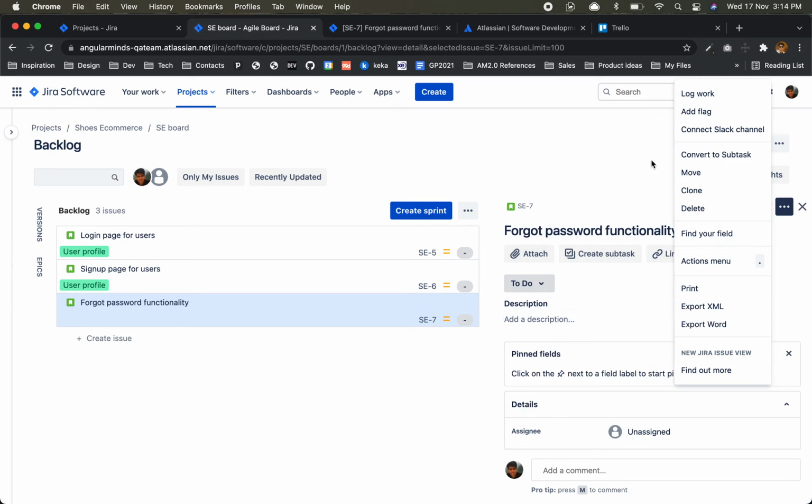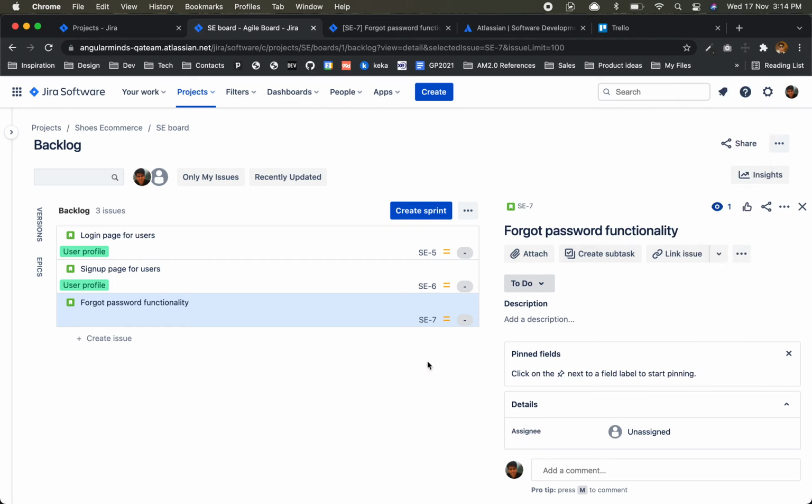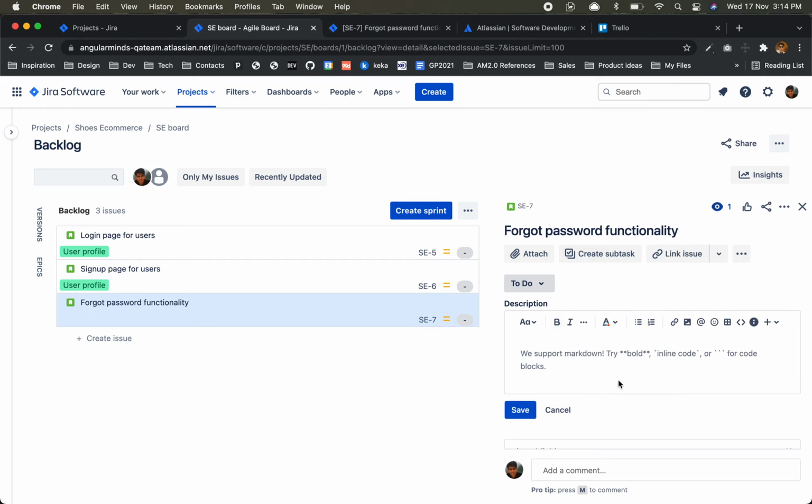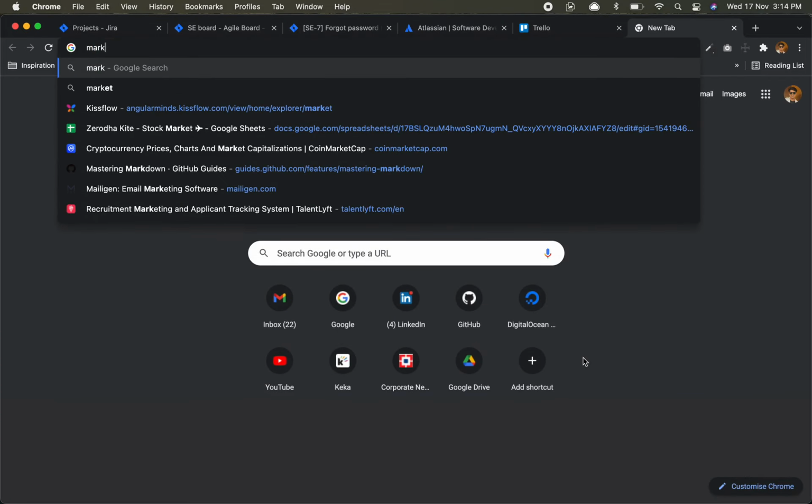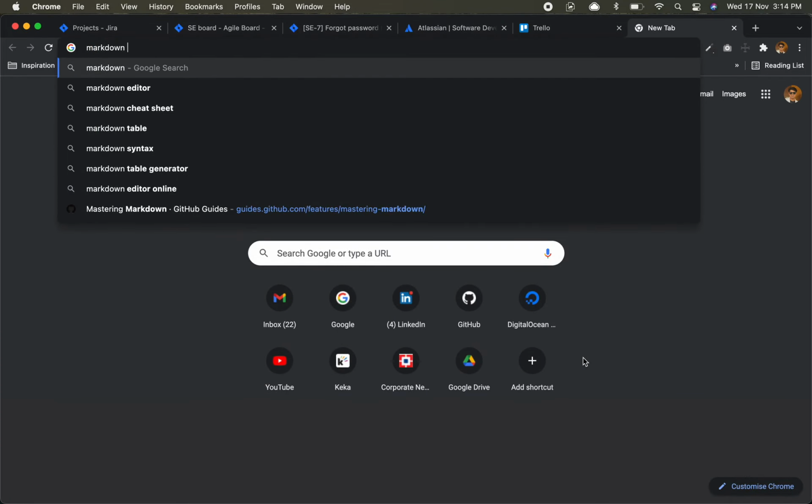Now if you see these options here, I can add some description like how forgot password should work. They are saying we support markdown. So markdown is basically a language, you can say, which is used for development and many other places.